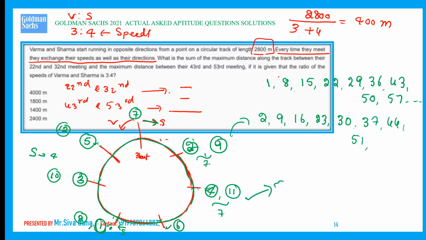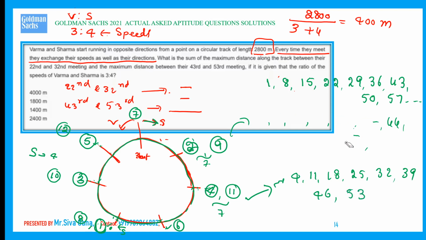Now let us say this is 4 plus 7 is 11, 11 plus 7 is 18, 18 plus 7 is 25, 25 plus 7 is 32, 32 plus 7 is 39, 39 plus 7 is 46, 46 plus 7 is 53. Okay, now we got all the meeting points.